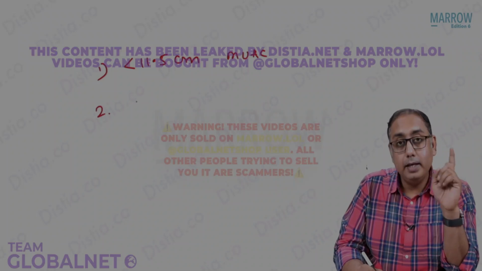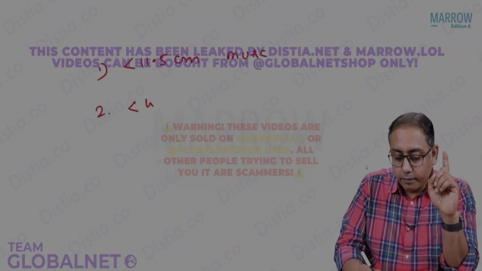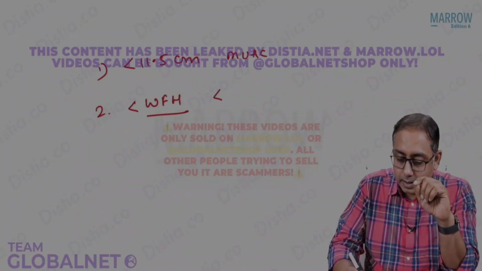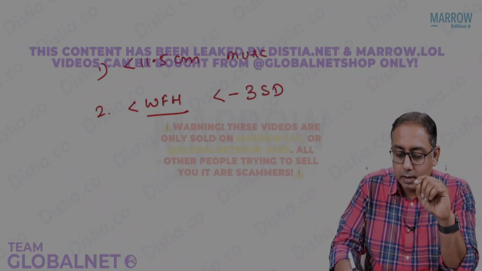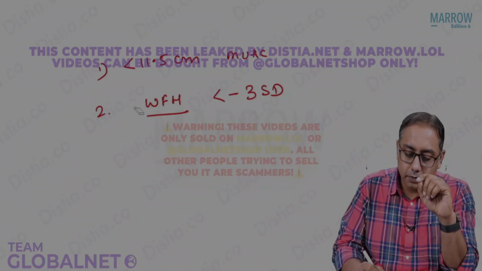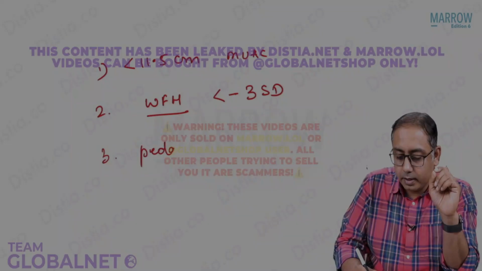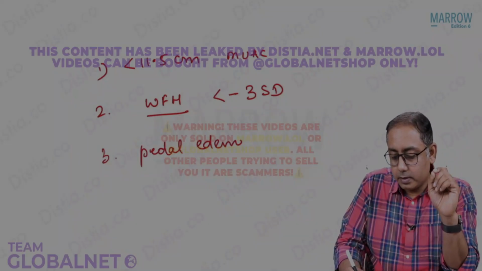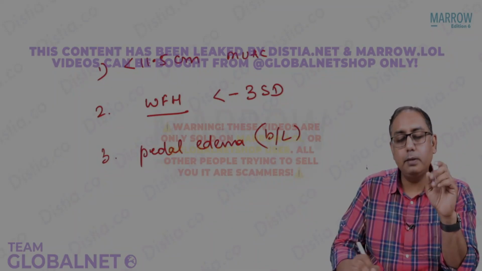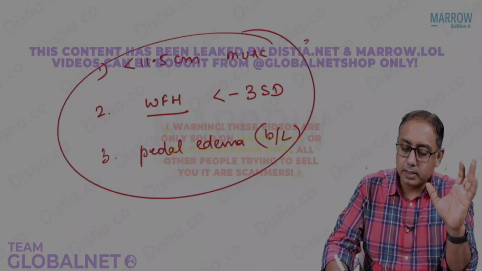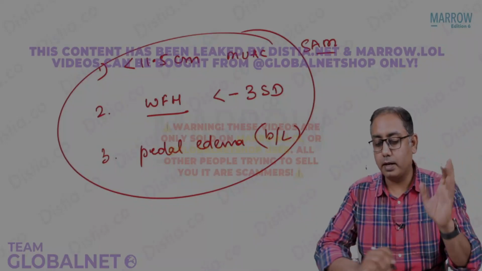The second is, in case there is a low weight for height. Weight for height is less than -3 standard deviations. And in case there is pedal edema, bilateral pitting pedal edema. This is the main criteria for diagnosing a SAM child, severe acute malnourishment.